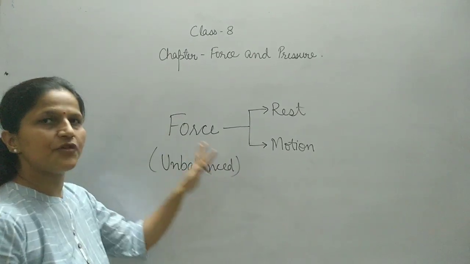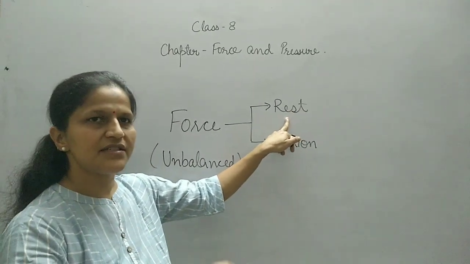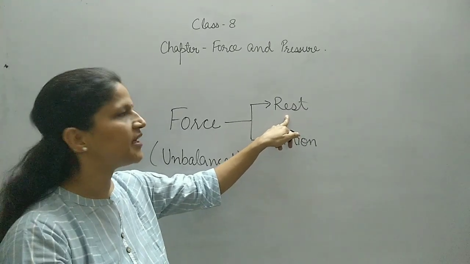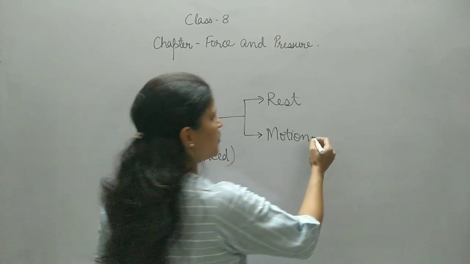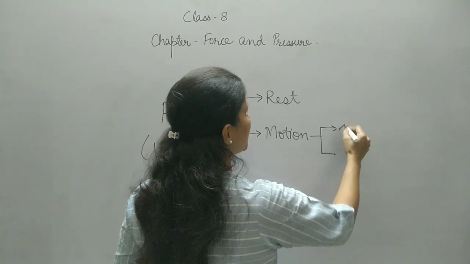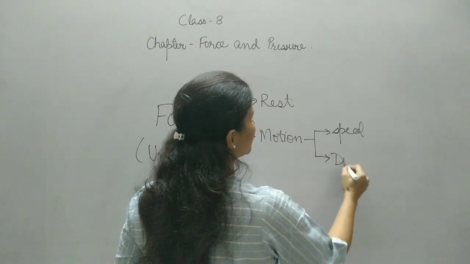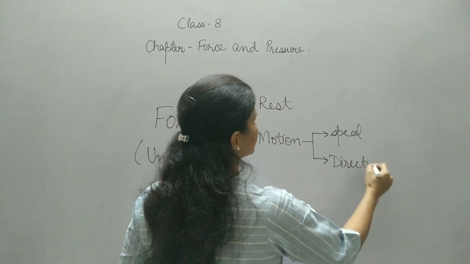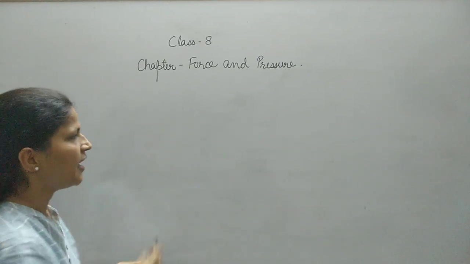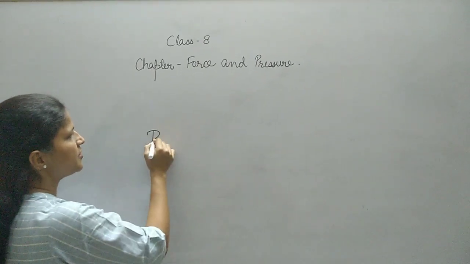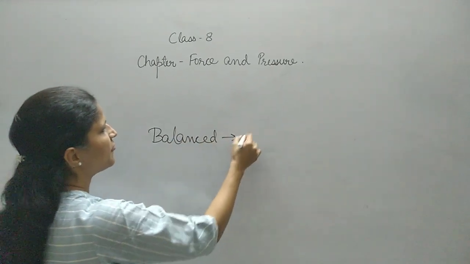An unbalanced force applied on an object can make an object at rest into motion, it can bring it into motion, or it can change the state of motion by changing the speed of an object or by changing the direction of an object. We also learned that balanced force can change the shape of an object,